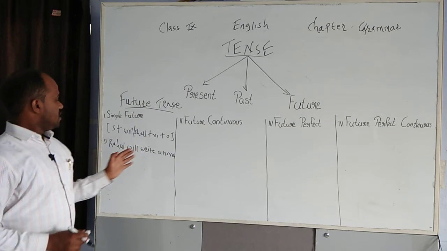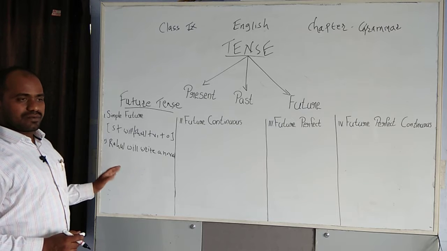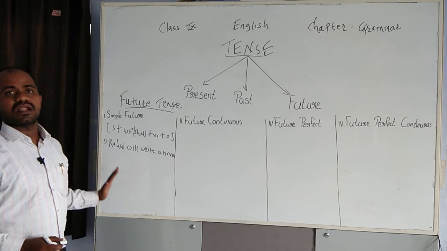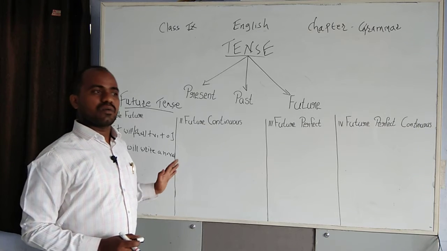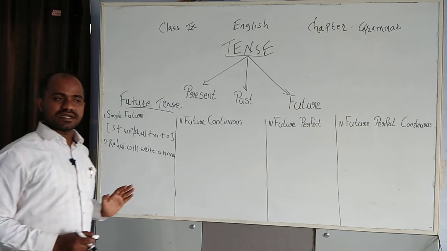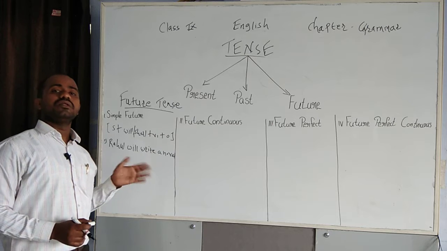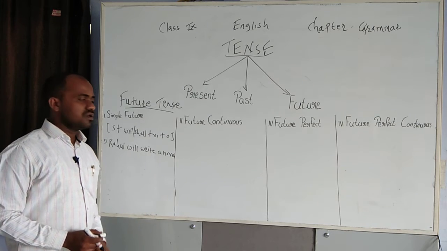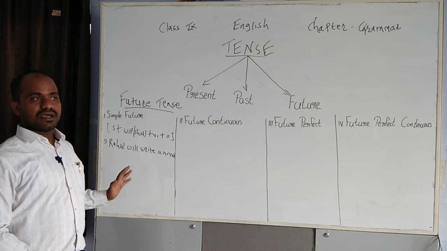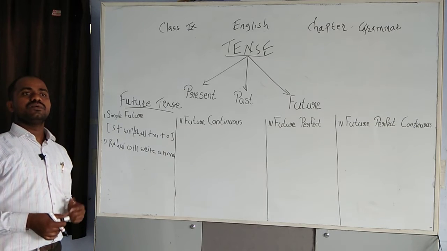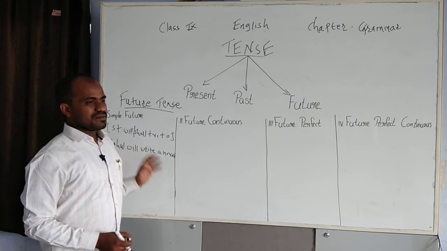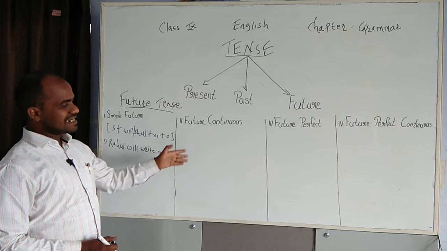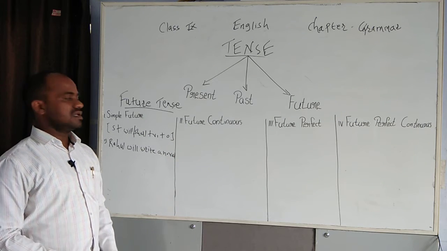So Rahul will write a novel. What will be the negative form of this sentence? Rahul will not write a novel. What will be the question of this sentence? Will Rahul write a novel? So we can convert positive sentences into negative and questions also.